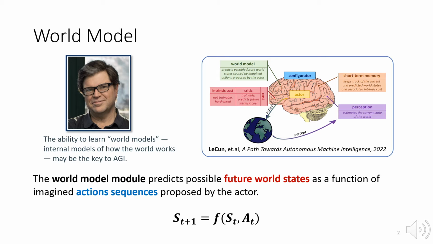The concept of world models has recently gained significant attention. Turing Award winner Yann LeCun advocates that learning world models, understanding how the world operates and evolves, is key to achieving general artificial intelligence. In his paper, he describes world models as critical modules that predict future states based on the current state and a sequence of actions. Essentially, a world model is a predictive system that simulates and understands the evolution of the physical world. The ability to forecast the future reflects an inherent understanding of the world, including its common sense and fundamental principles.